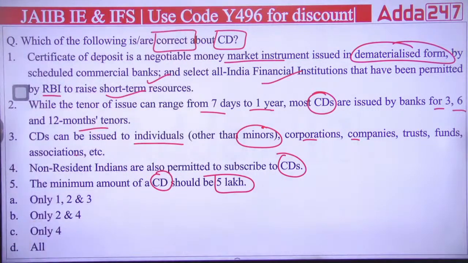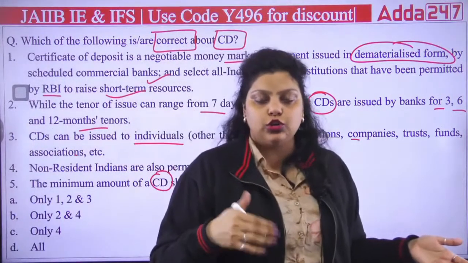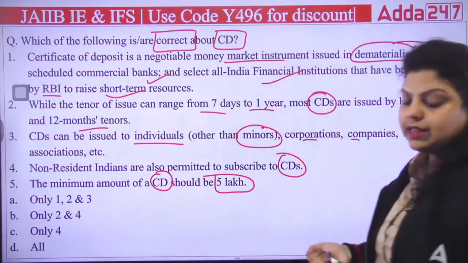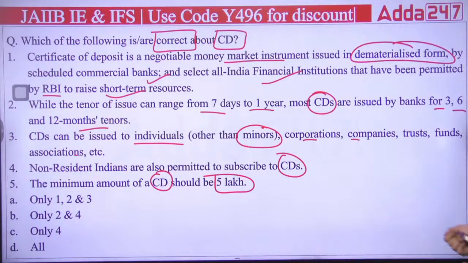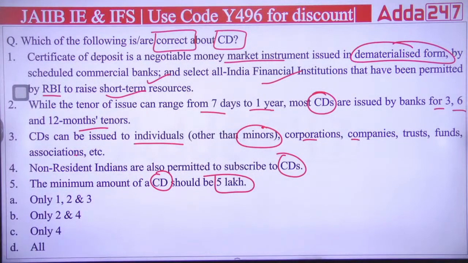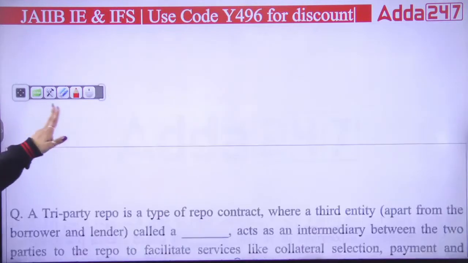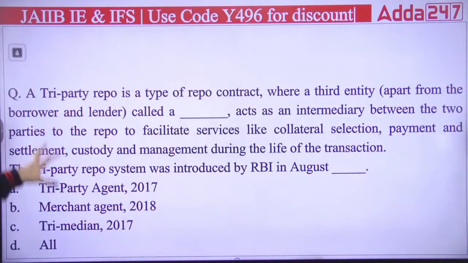Now, you have to answer out of these 5 statements which of the following is correct about certificates of deposit. Because certificates of deposit are issued by banks and financial institutions, they are secure instruments. So the right answer will be only 1, 2, 3, only 2 and 4, only 4, or all of the above. Which of the following do you think is the right answer? The right answer will be all of the above, the right answer is D.